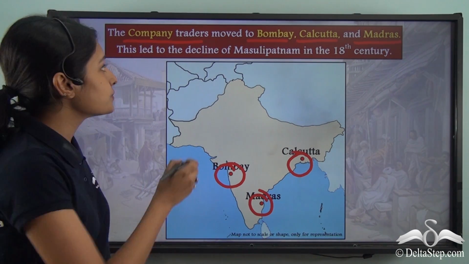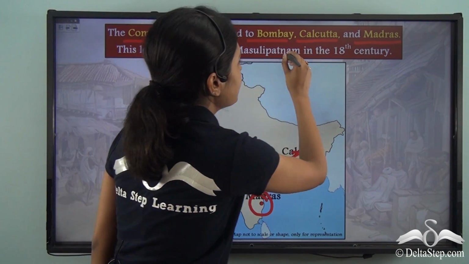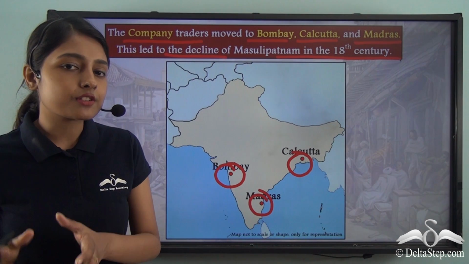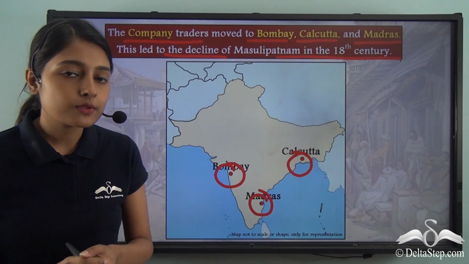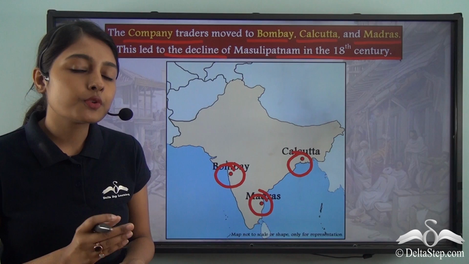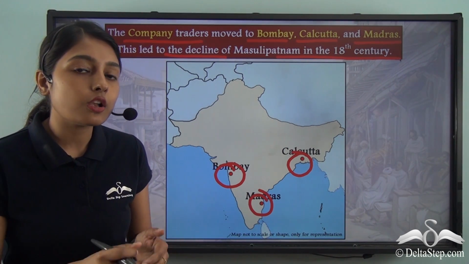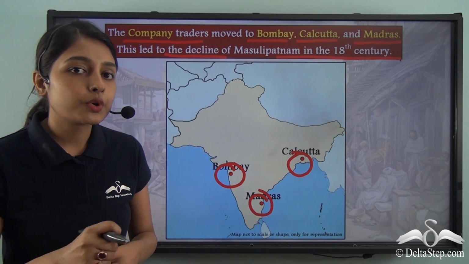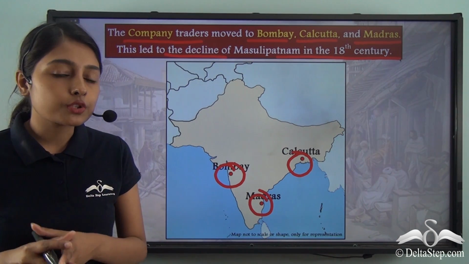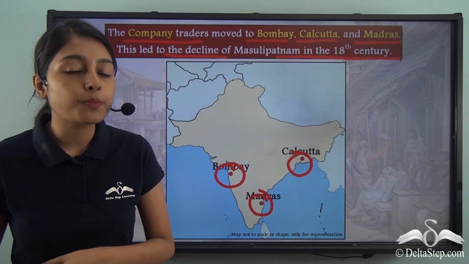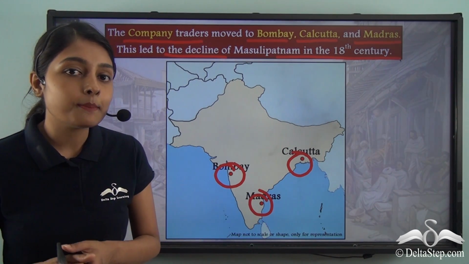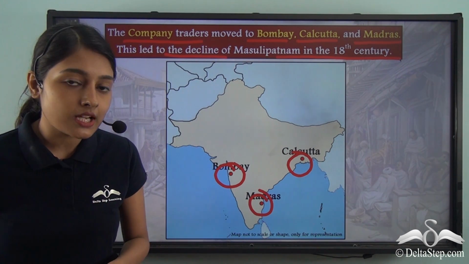So this led to the final decline of Masulipatnam in the 18th century. So what are the reasons that contributed to the decline of Masulipatnam? The first and the most important reason was the fall of the Qutub Shahi dynasty and the oncoming of the Mughal Empire. Because it was the Qutub Shahi dynasty that gave importance to Masulipatnam, and its defeat also inevitably meant the decline of this port town.